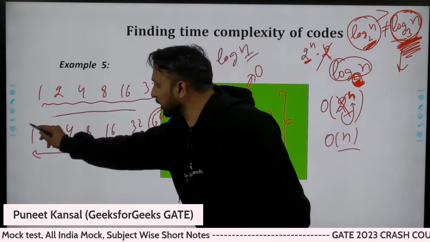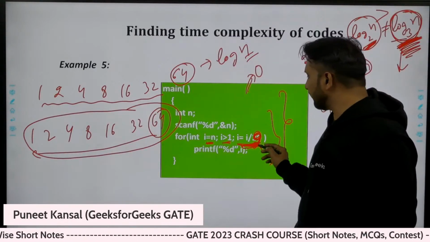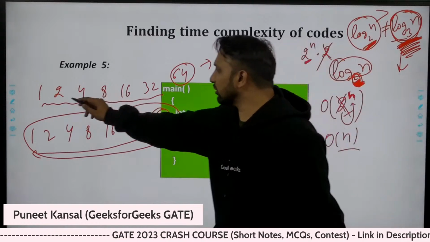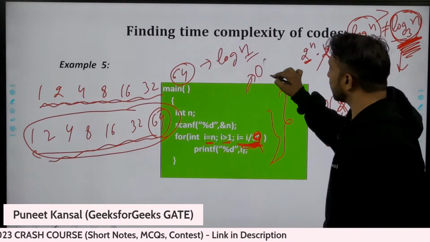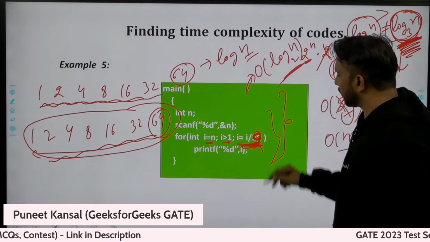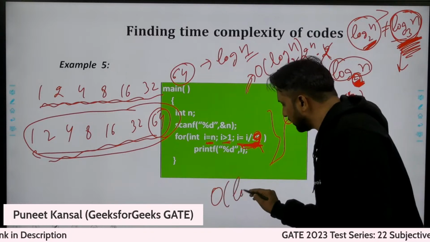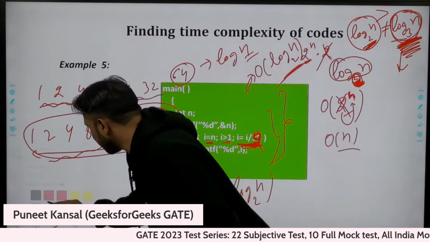Then here also, how much time will you take? You are coming from top to bottom now. Every time you are dividing with 2; there you were multiplying with 2, here you are dividing with 2. So this will also take order of log n time, log n base 2.